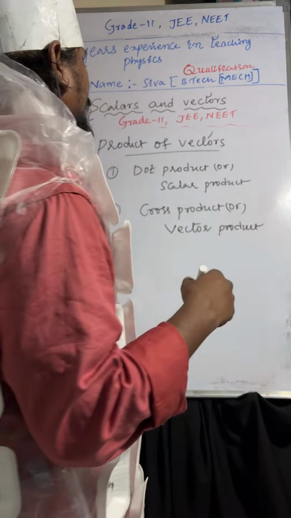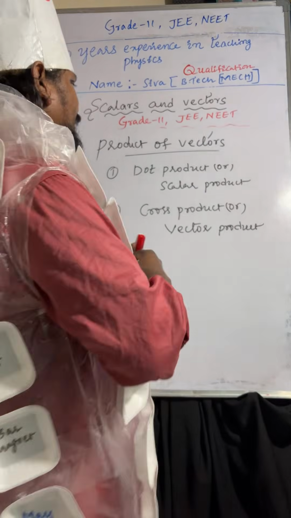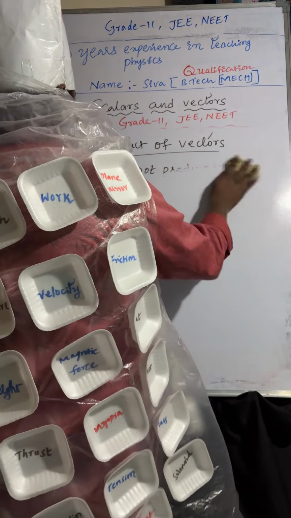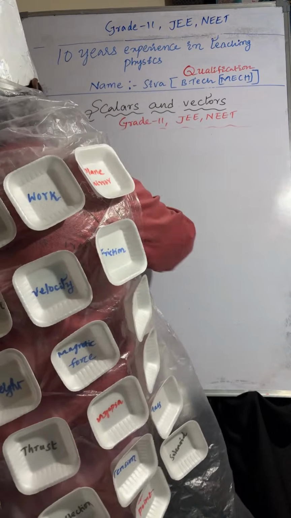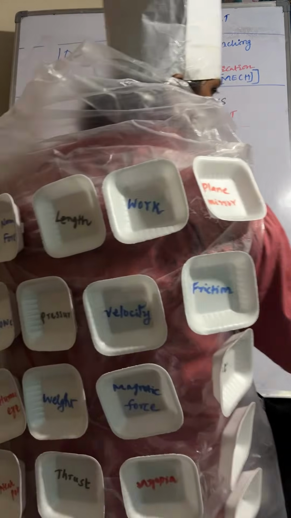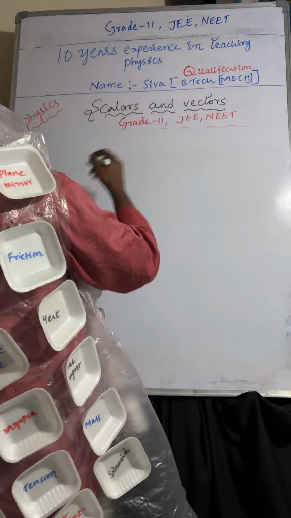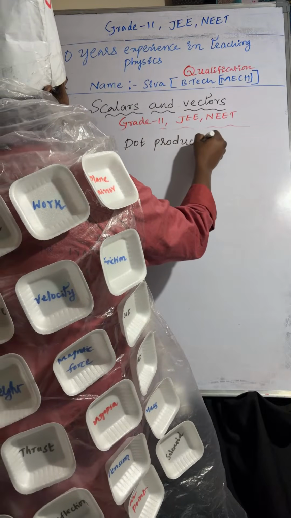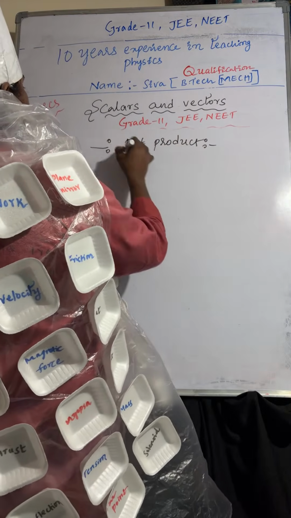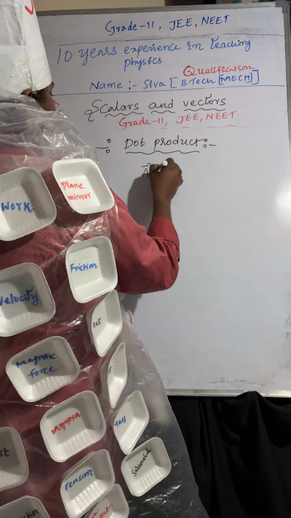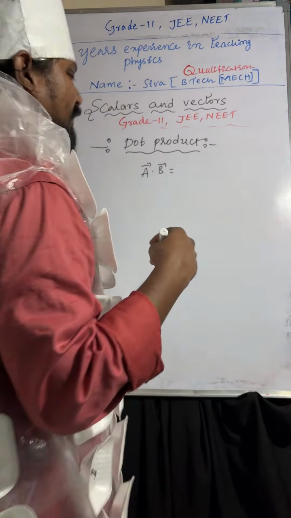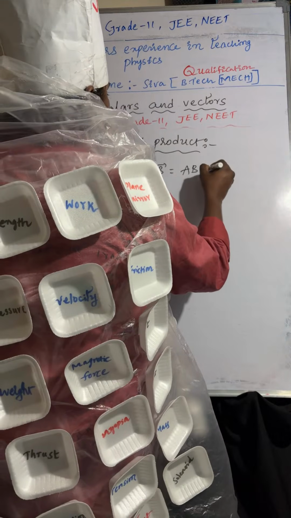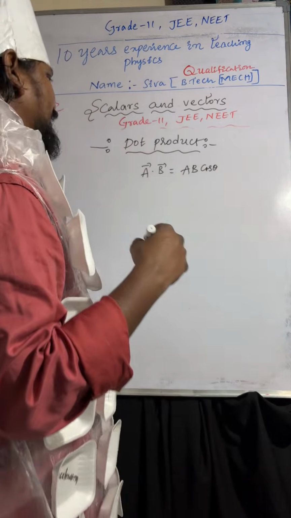So what is the dot product? The dot product is nothing but the product of two vectors. A bar dot B bar is equal to the product of their magnitudes and the cosine of the angle between them. So A bar dot B bar is AB cos theta, the product of their magnitudes and the cosine of the angle between them.